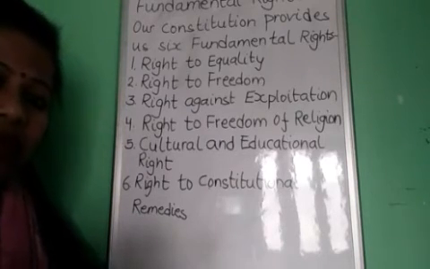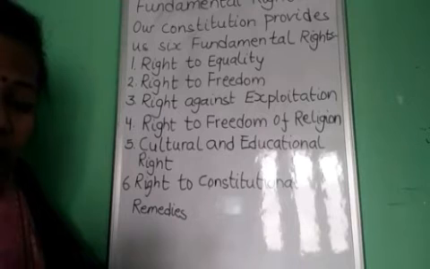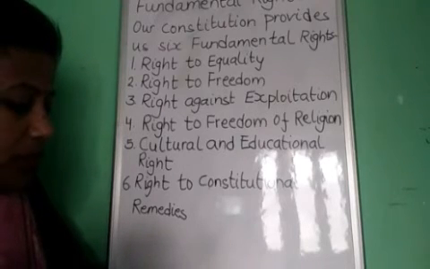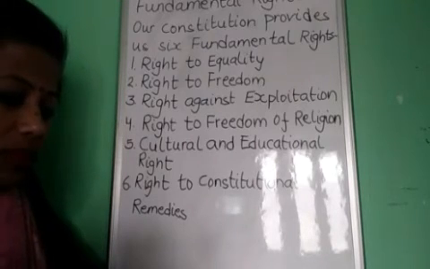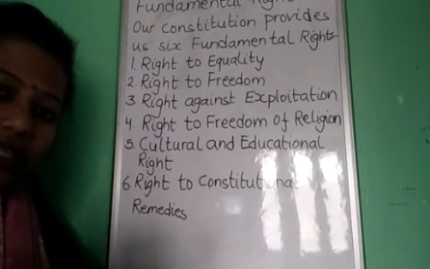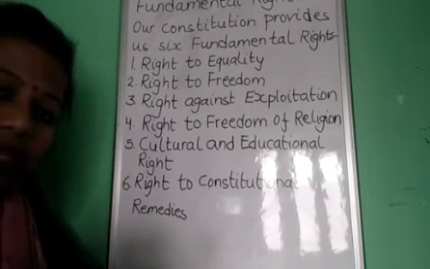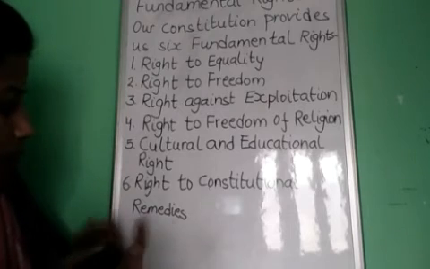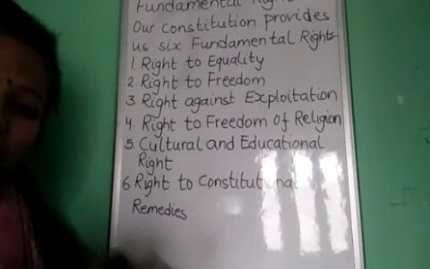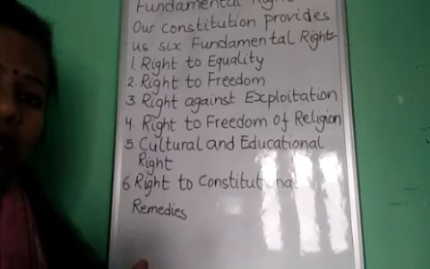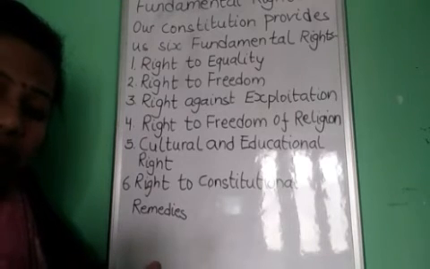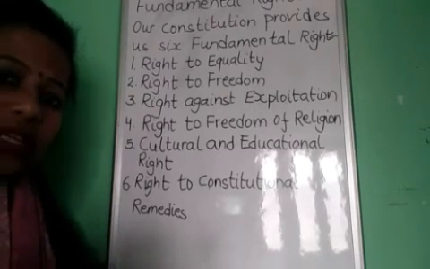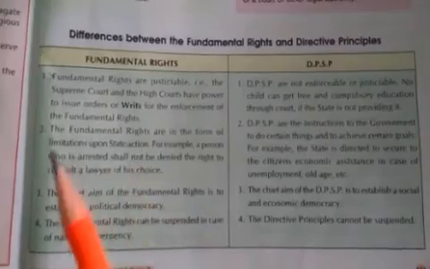Now fifth one, cultural and educational right. We are free to follow our culture. Under this right, all the citizens have the right to conserve their language and culture. They can follow and they can conserve their culture. Now sixth one, right to constitutional remedies. It means if any of our rights is violated, or not followed, in that case, we can go to the court.